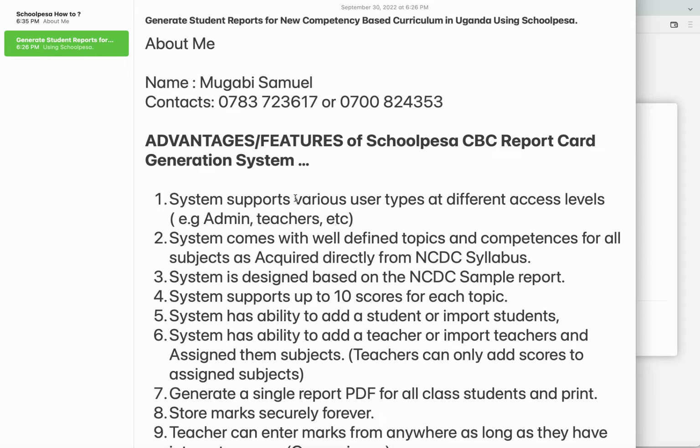So the advantages of Schoolpesa: one is the service supports different user types at different access levels. What I mean by that is our system is segmented, it has user segments.